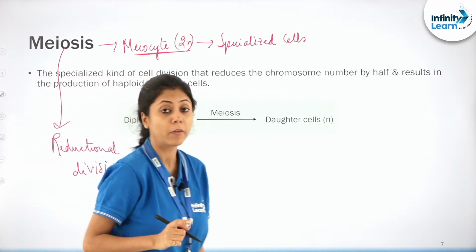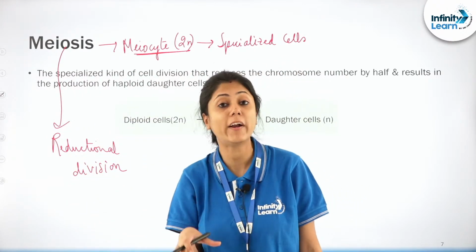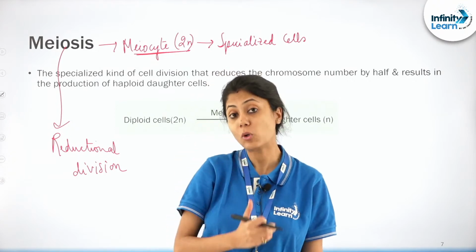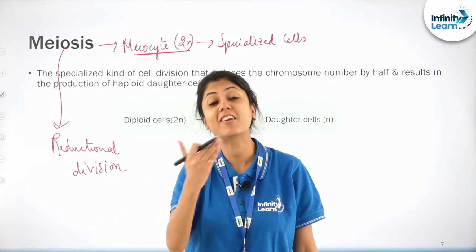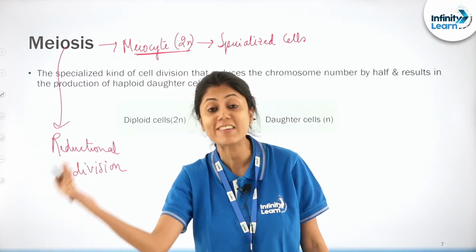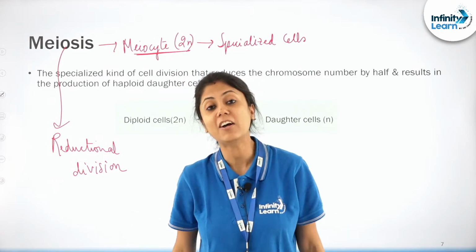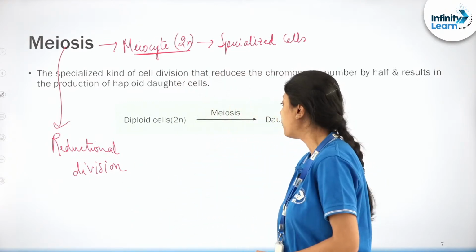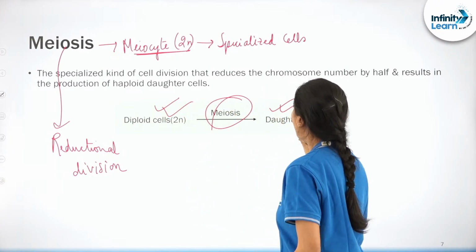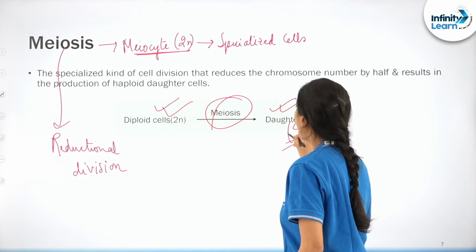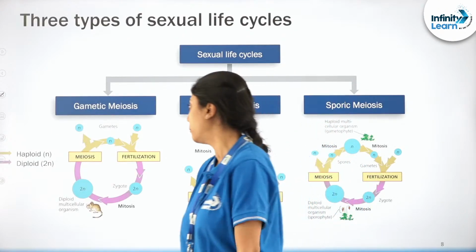Don't forget this. Why are we calling it reductional division? Because the parent cell has a diploid number of chromosomes, but the daughter cell has only a haploid number of chromosomes. That means the chromosome number is reduced to half. Therefore the overall process of meiosis is known as a reductional division. Okay? So here, from a diploid cell, by the process of meiosis, how many daughter cells are produced? 4 daughter cells are produced, and these daughter cells are haploid, right?